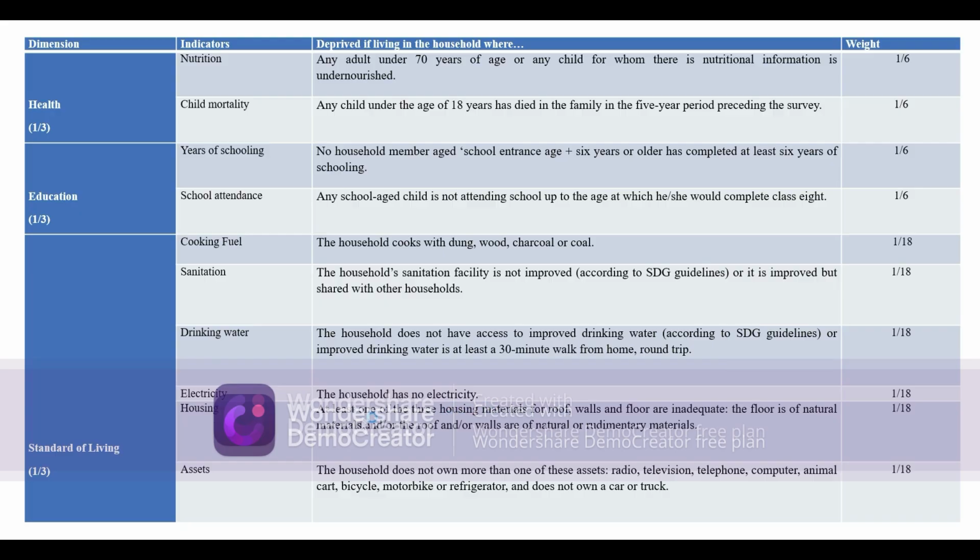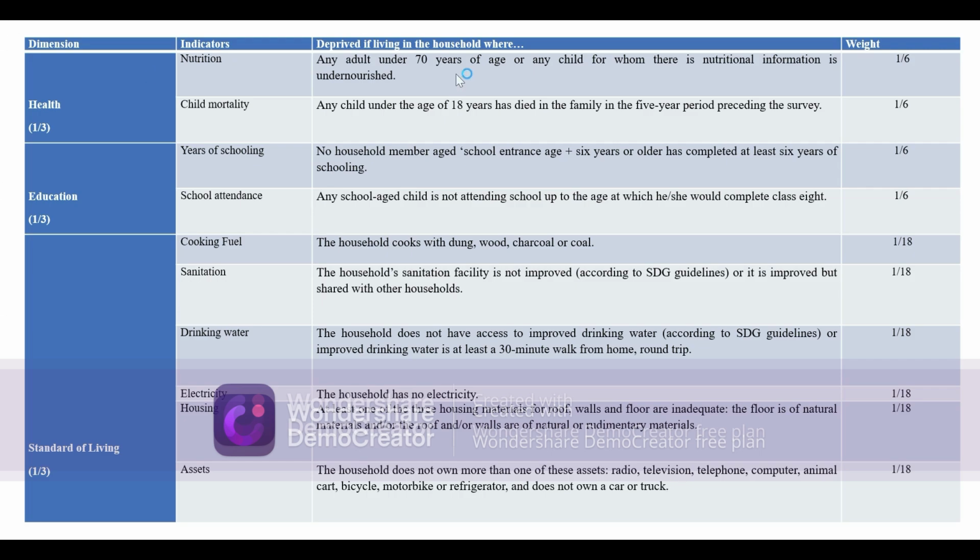Housing: at least one of the 3 housing materials, that is roof, walls or floor, is not adequate, which means either the floor or roof or wall is made of natural or rudimentary materials. Assets: the household does not own more than one of the following assets: radio, television, telephone, computer, animal cart, bicycle, motorbike or refrigerator, and the household does not own a car or truck.